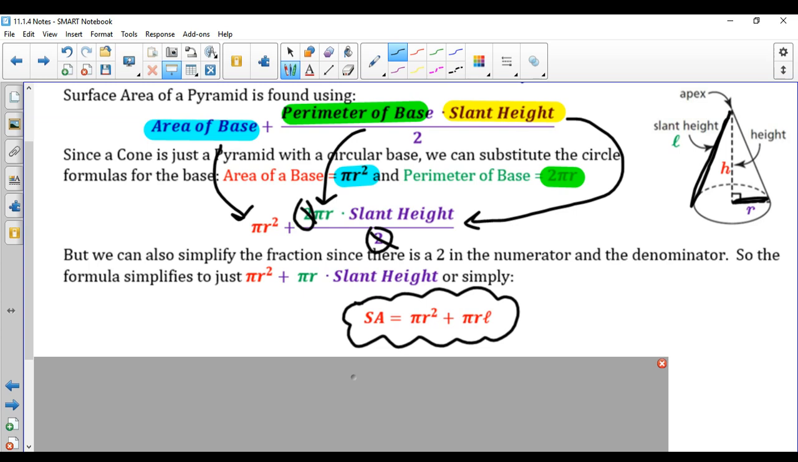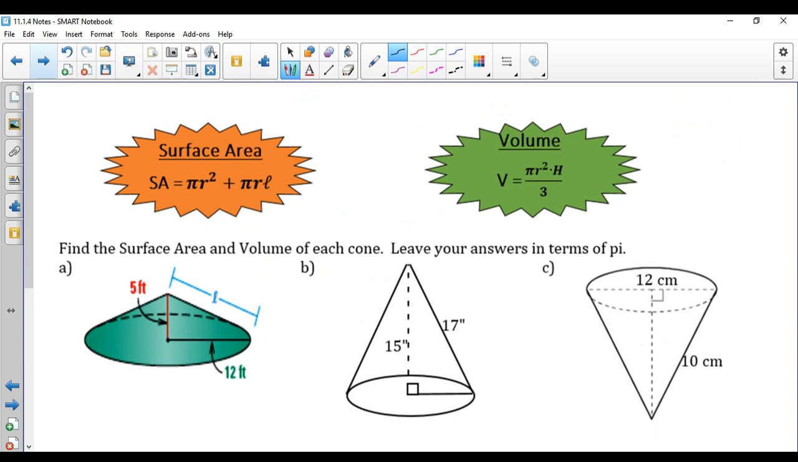So we have two formulas now for a cone. We have the surface area, pi r squared plus pi r L. So the radius and the slant height are all we need. And then we have the volume formula, which is pi r squared times the height, and we're dividing by 3 because there are 3 cones that fit into one cylinder.